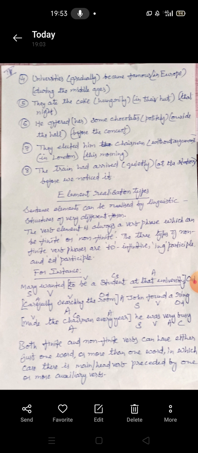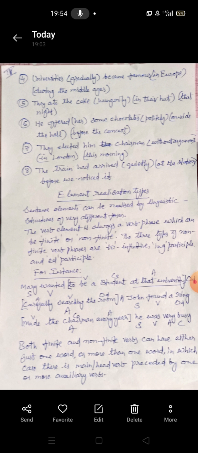Now, carefully is an adverbial. Searching is a verb, that is, this is an ing participle, and the room is the direct object. This entire thing is an adverbial of the sentence. John found a ring. So the pattern is A S V O: adverbial, subject, verb, object. Now, again, we have the non-finite in ing. Remember, I told you at the beginning that we have three non-finites, that is the to infinitive, the ing participle, and the past participle, that is the ed participle.